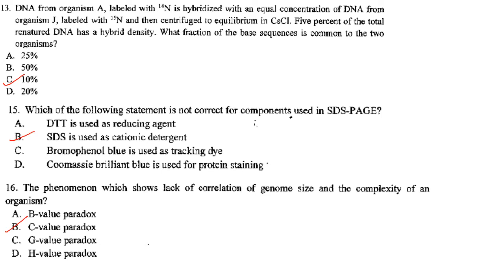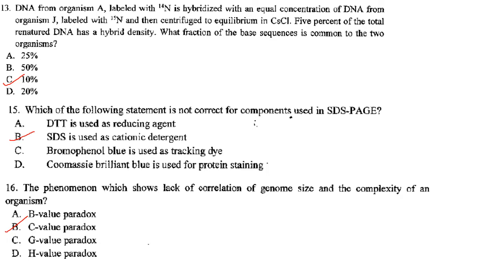DNA from organism A labeled with N14 is hybridized with an equal concentration of DNA from organism J labeled with N15 and then centrifuged to equilibrium in cesium chloride. 5% of the total renatured DNA has a hybrid density. What fraction of the base sequence is common to the two organisms? So here only 5% has renatured and the rest 95% have not. So only a very small base sequence will be common to the two organisms. That will be around 10%, the least value they have given in the options. So the answer is option C.